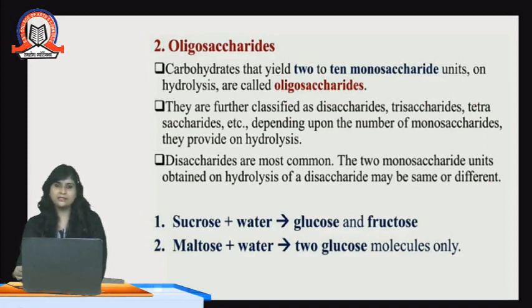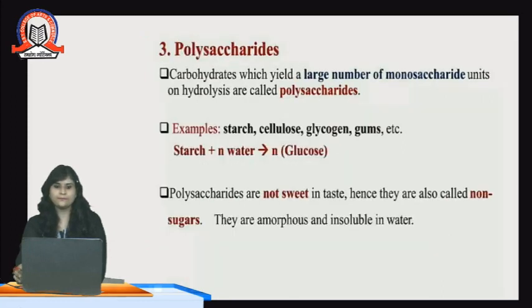It means it is forming 2 small units or 2 monosaccharides, that's why they are disaccharides. An example is given: sucrose plus water. When sucrose is hydrolyzing, it gives glucose and fructose. Maltose, when it is hydrolyzing, gives 2 glucose molecules only.